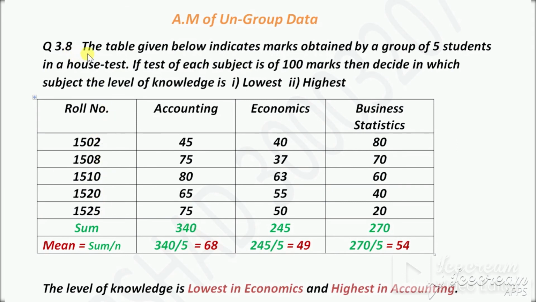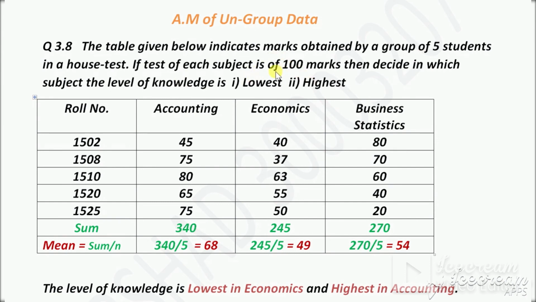The question is, the table given below indicates marks obtained by a group of 5 students in a house test. If the test of each subject is of 100 marks, then decide in which subject the level of knowledge is lowest and highest. So we have to find in which subject the level of knowledge is lowest and in which subject the level of knowledge is highest.